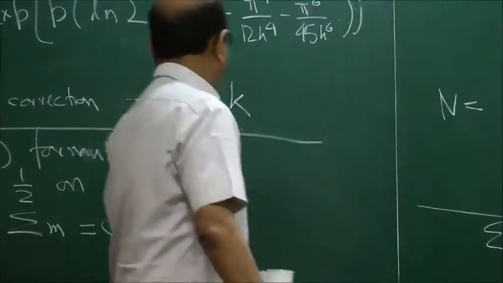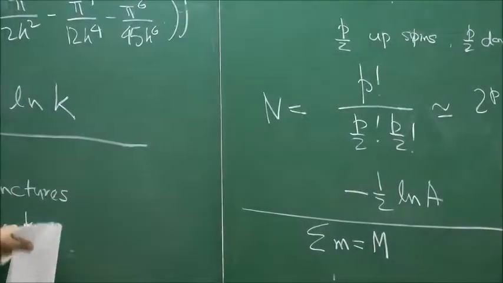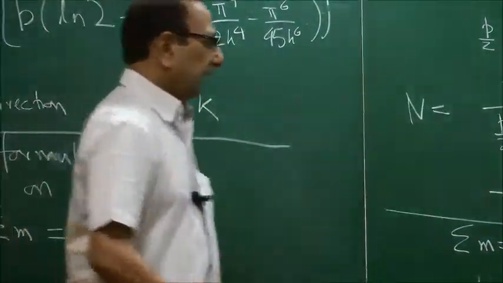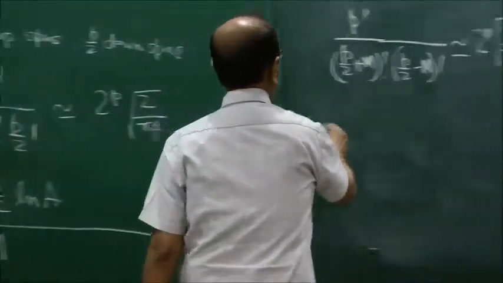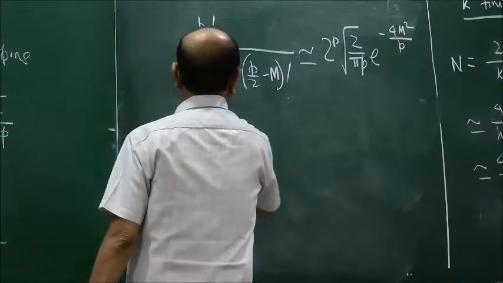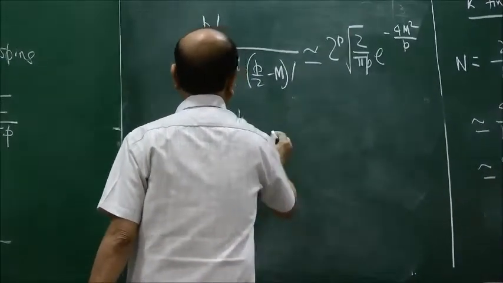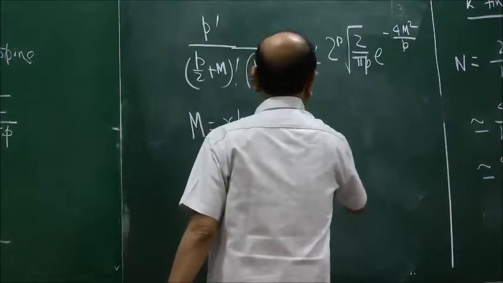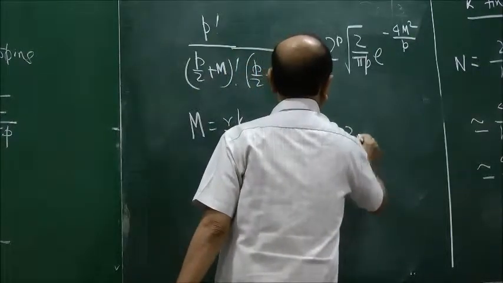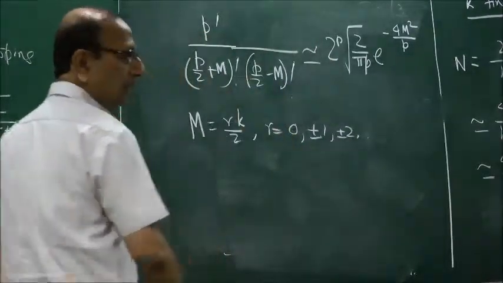That means this capital M is allowed to have the values k by 2 multiplied by 0 or some integer. So what you do is to set m equal to r times k by 2, where r is equal to 0, plus minus 1, plus minus 2 and so on, and then sum over r.